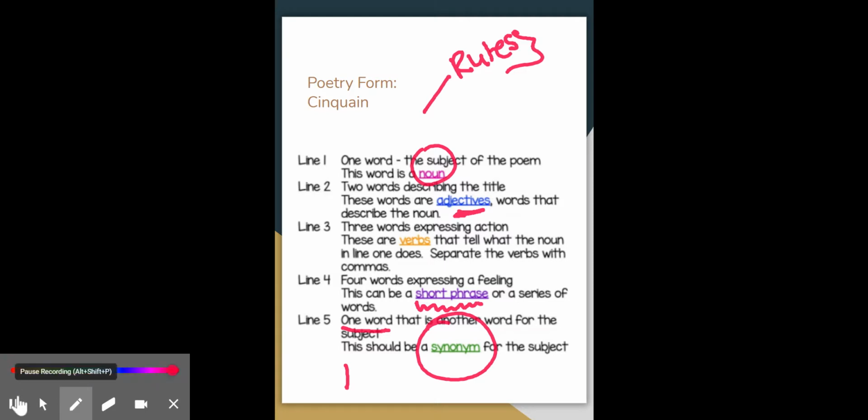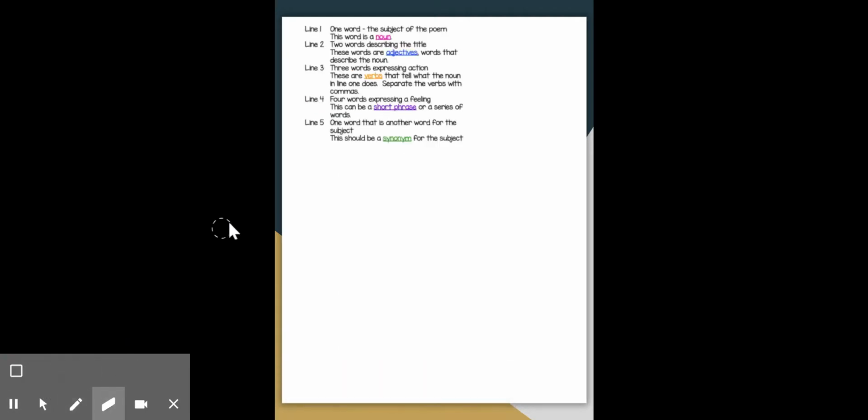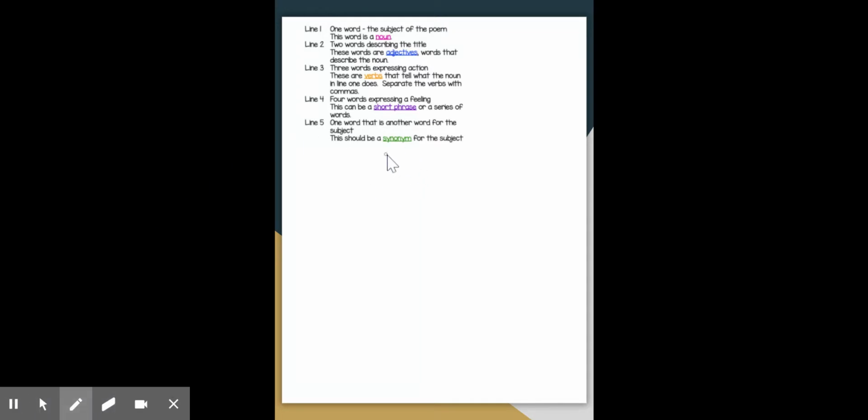So let's try and practice this. We've got our rules right up here. And the first thing we'll want to do is give it its title. So we're going to call this our Cinquain poem. Easy peasy for this. You can change the titles later when you come up with your subjects, but for our notes right now, we're just going to call it our Cinquain.